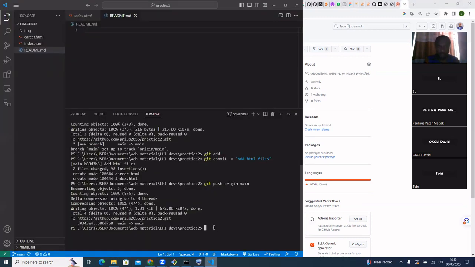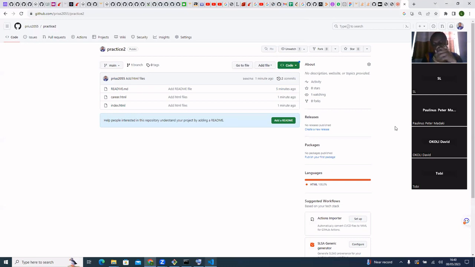If I update anything on my local machine, I have to go through these three processes: add, commit, and push origin main, and that's it. So is that clear? Yes, I'm clear.